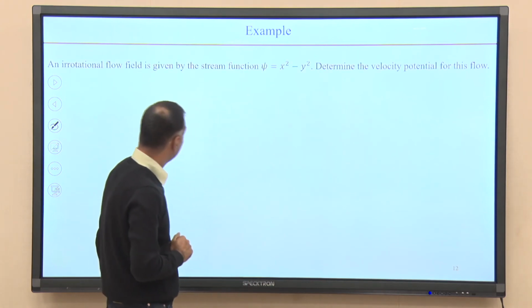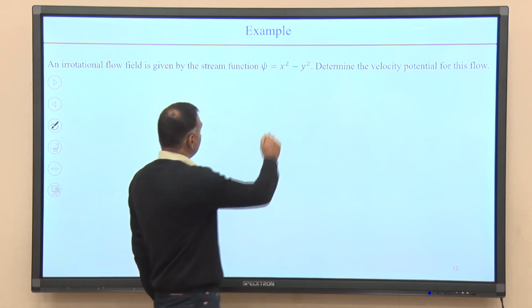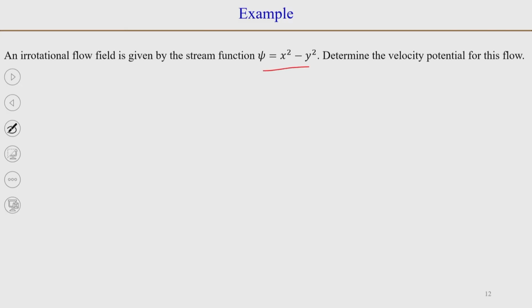So, let us look at an example where we have a stream function. So, an irrotational flow field, the stream function is given by psi is equal to x squared minus y squared, and what we need to find is the velocity potential for this flow. So, we can write down the value of u for this. So, u is equal to dou by dou y of psi, and that is also equal to, in terms of velocity potential, minus dou by dou x of phi.